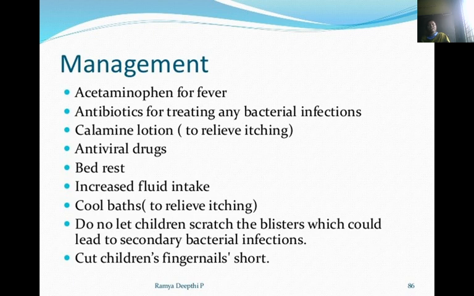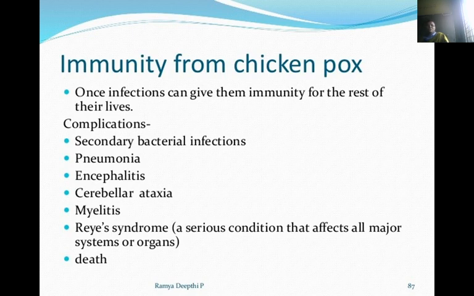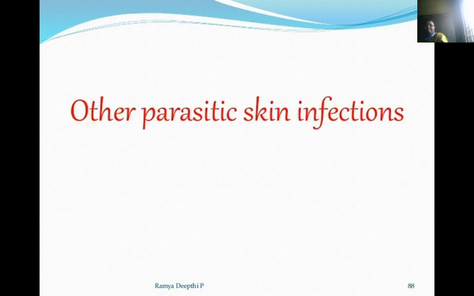Management is paracetamol for fever, antibiotics for treating any bacterial infections, calamine lotion, and antiviral drugs. And then bed rest, increased fluid intake, cool baths. Do not let children scratch the blisters, which could lead to secondary bacterial infections. Cut the children's fingernails short. Immunity from chickenpox: once the infection occurs, it gives them immunity for the rest of their lives. Complications are secondary bacterial infections, pneumonia, encephalitis, cerebellar ataxia, myelitis and Reye's syndrome, then death.